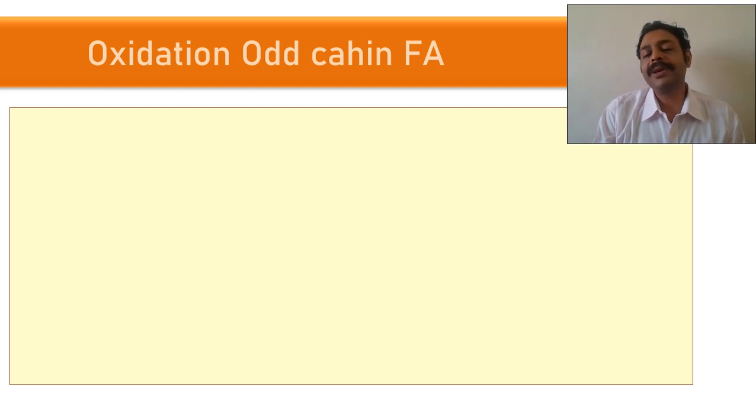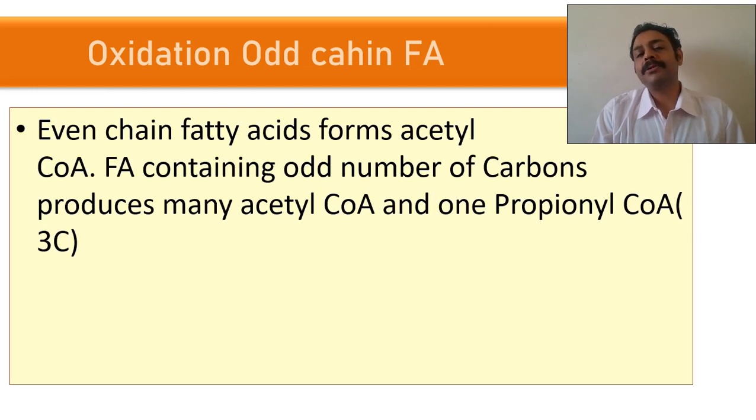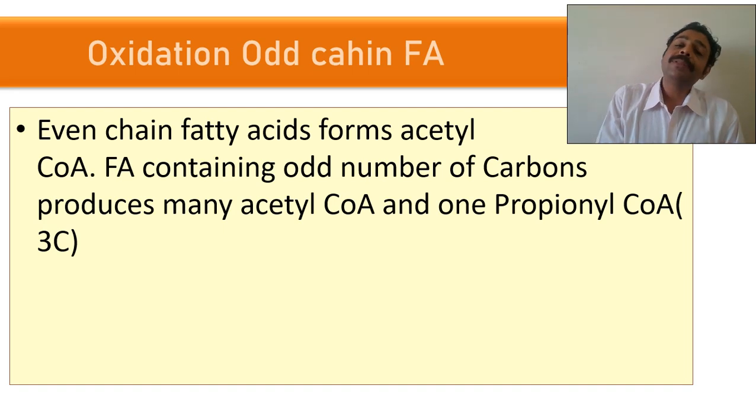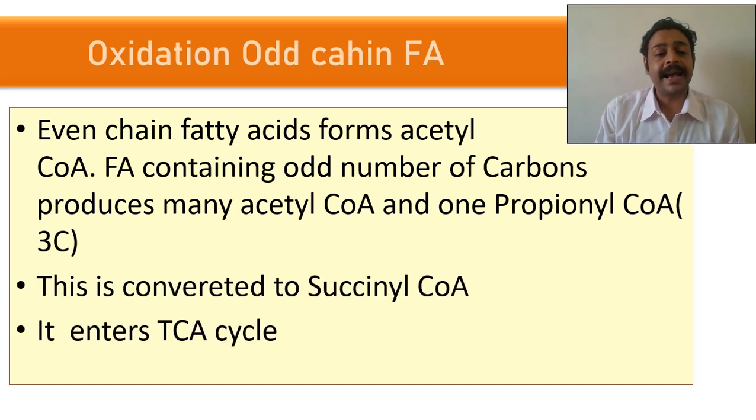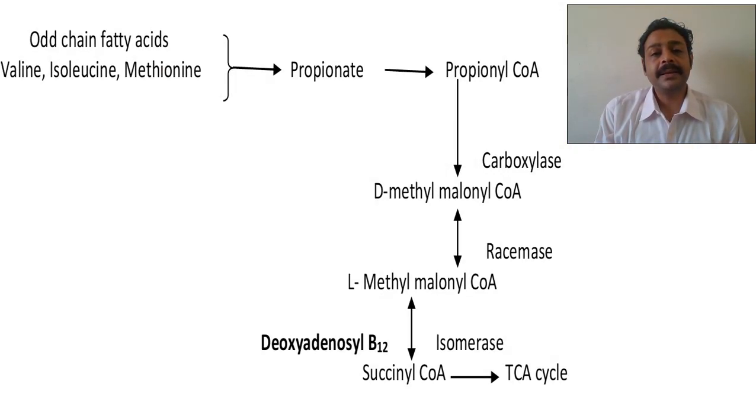We know acetyl CoA enters into the TCA cycle. What happens to propionyl CoA? That will also enter into the TCA cycle. How does it happen? You can see in the diagram. Propionyl CoA is not only produced by odd chain fatty acids, it is also produced from valine, isoleucine and methionine. These are amino acids going for gluconeogenesis. So they can also become propionyl CoA.